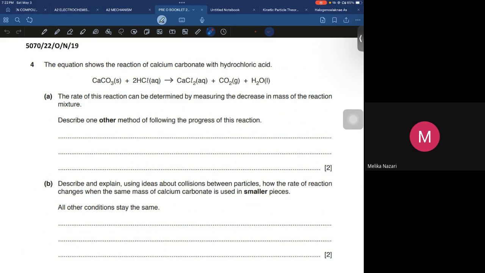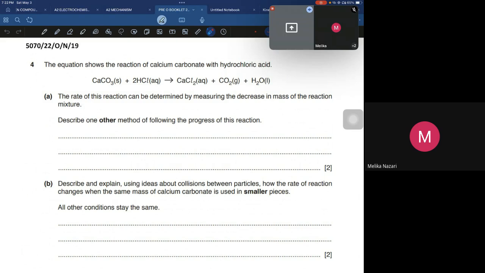The rate of this reaction can be determined by measuring the decrease in mass of the reaction mixture. Describe one other method of following the progress of this reaction.